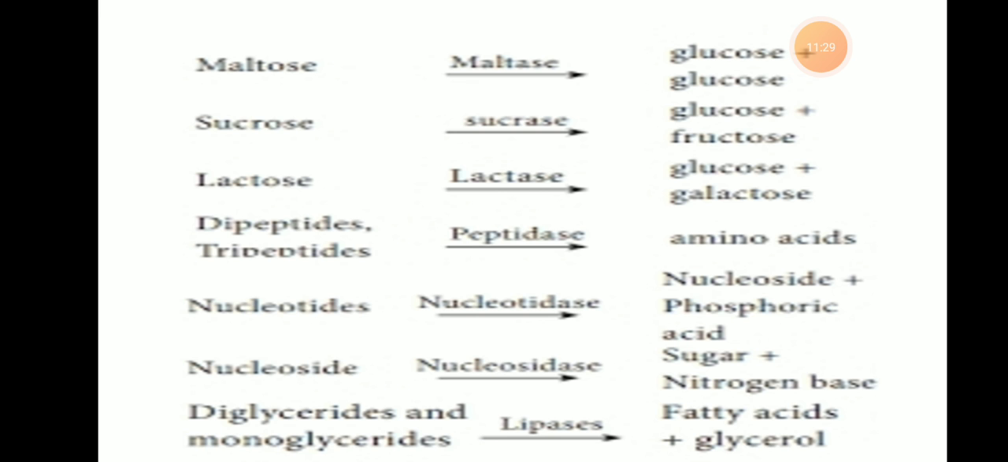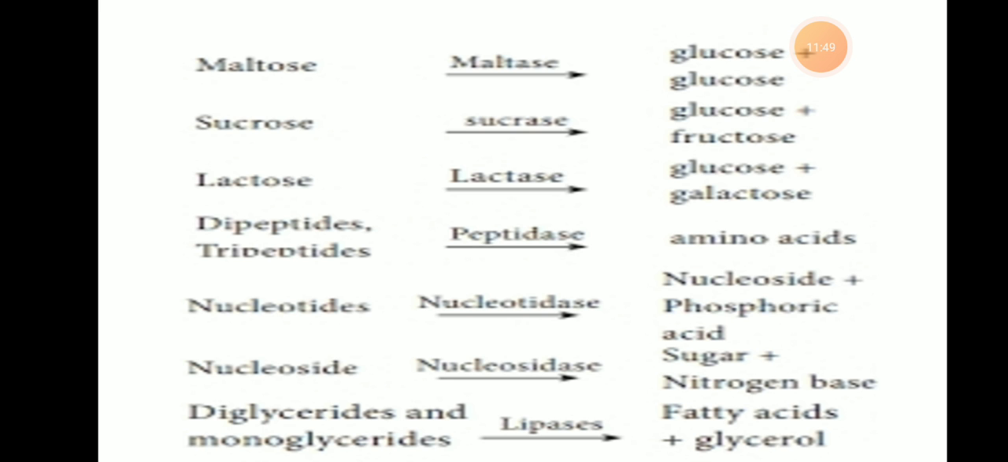Both the pancreatic and the intestinal lipases initially convert fats into fatty acids and diglycerides. The diglycerides are further converted to monoglycerides with removal of fatty acids and glycerol. So these are the different reactions that take place on the food in the small intestine.